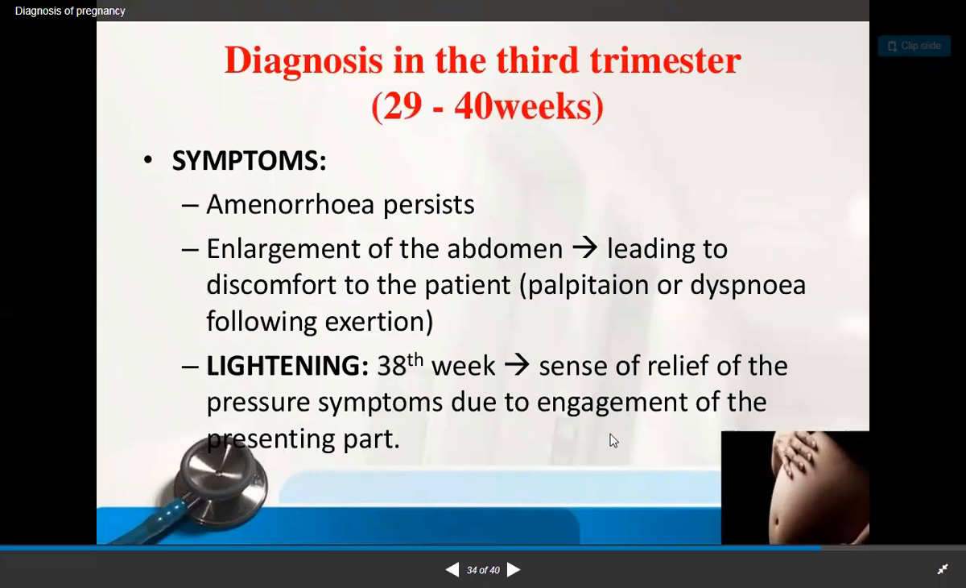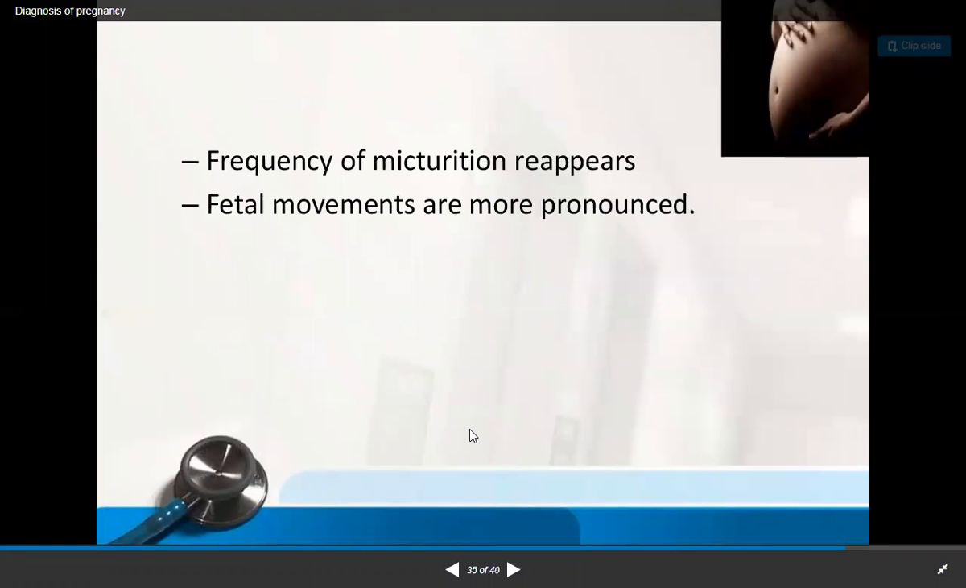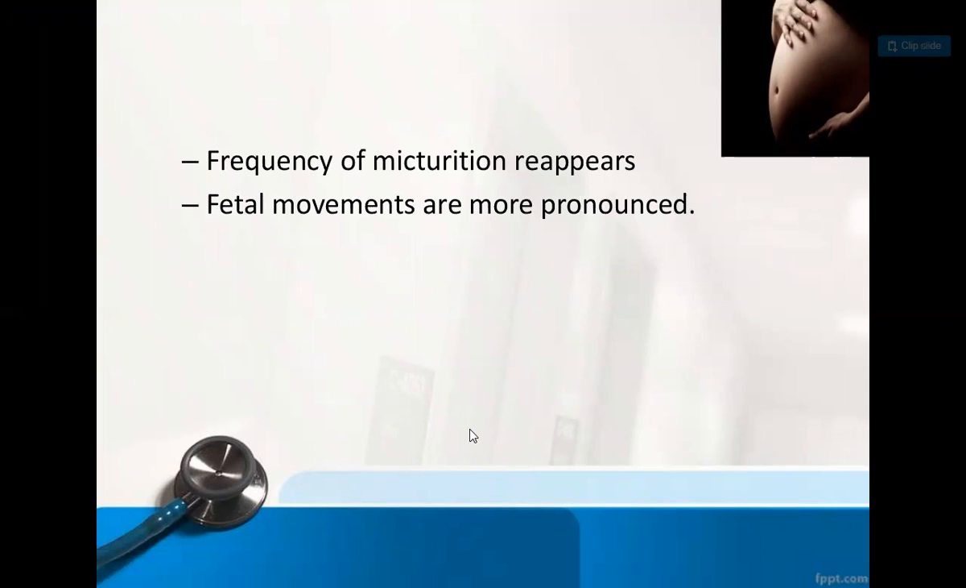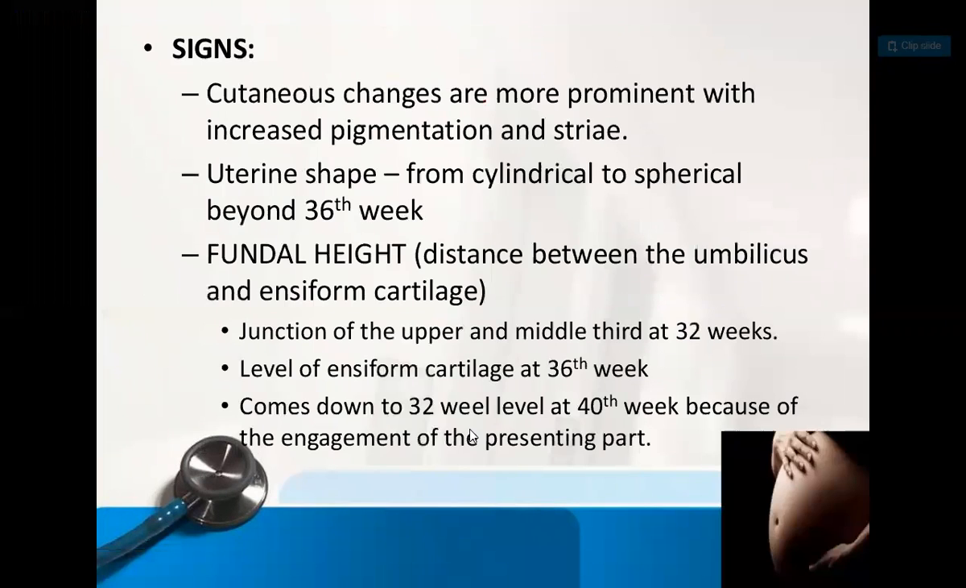And why? Due to engagement of the presenting part. So frequency of micturition reappears again over here, and the fetal movements are more pronounced. Some cutaneous changes become more prominent, with increased pigmentation and striae. The uterine shape changes from cylindrical to spherical beyond 36 weeks. Now the shape has changed from cylindrical to more of a spherical one.